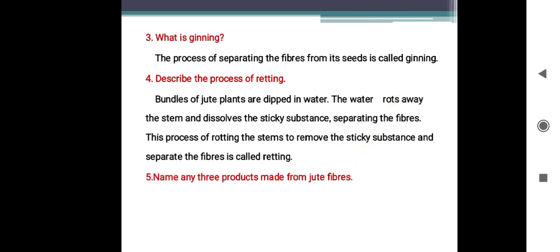Then, name any three products made from jute fibers. What is the answer? Jute fiber is used to make basket, rope and mat. So, basket, rope and mat are three products made from jute fibers.